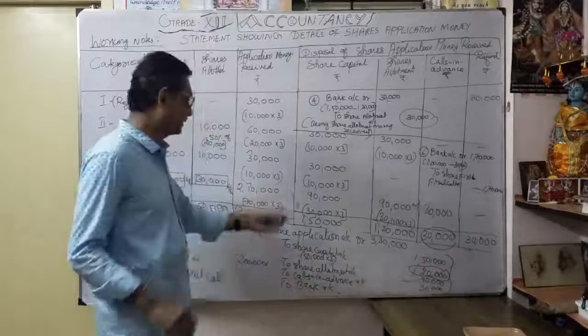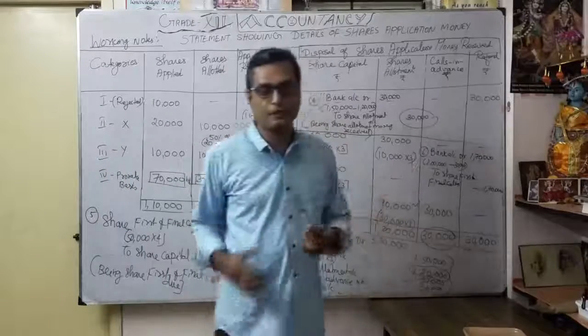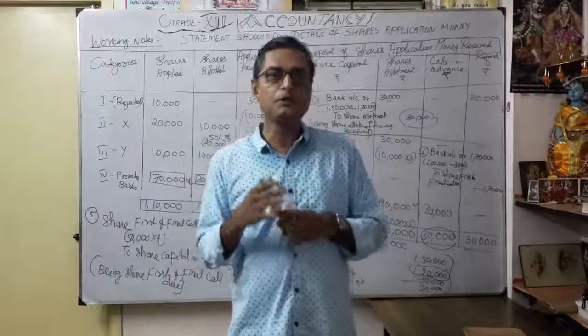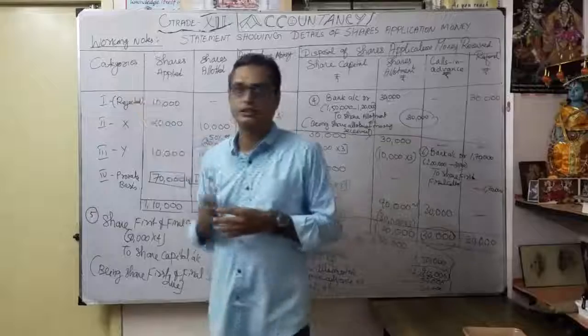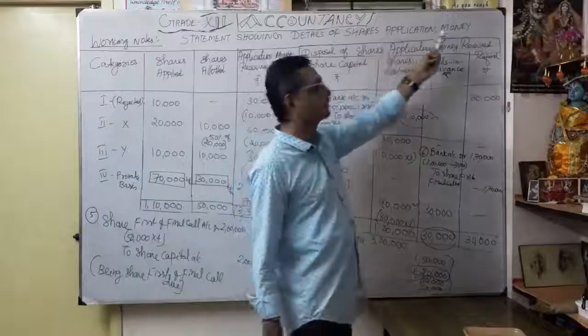Whatever we have done, total how many entries? Totally we have done 6 entries. So you have to give the space for that. Thereafter downward you have to put a heading, working notes. Then put a heading, statement showing details of share application money.